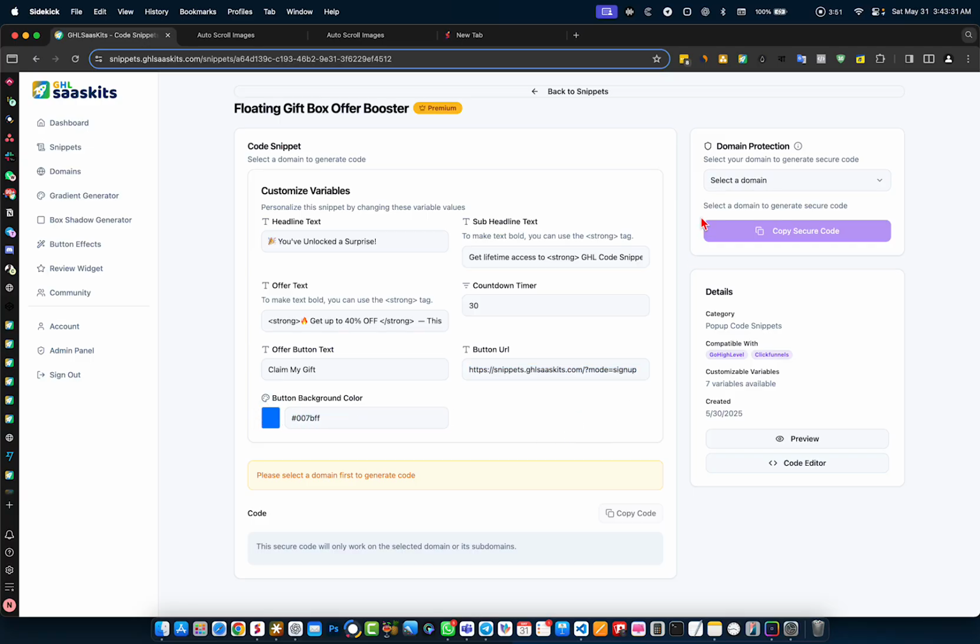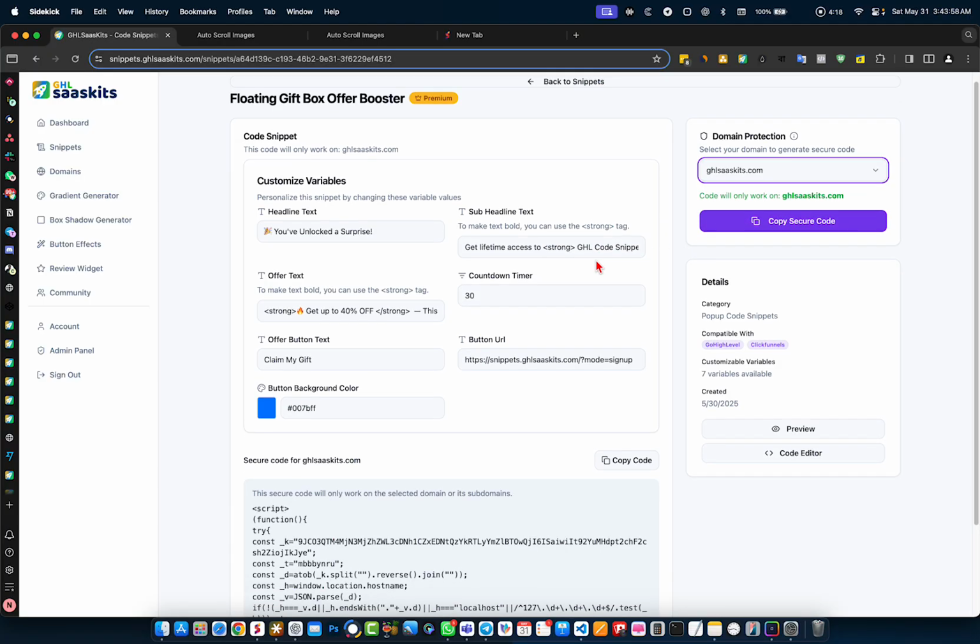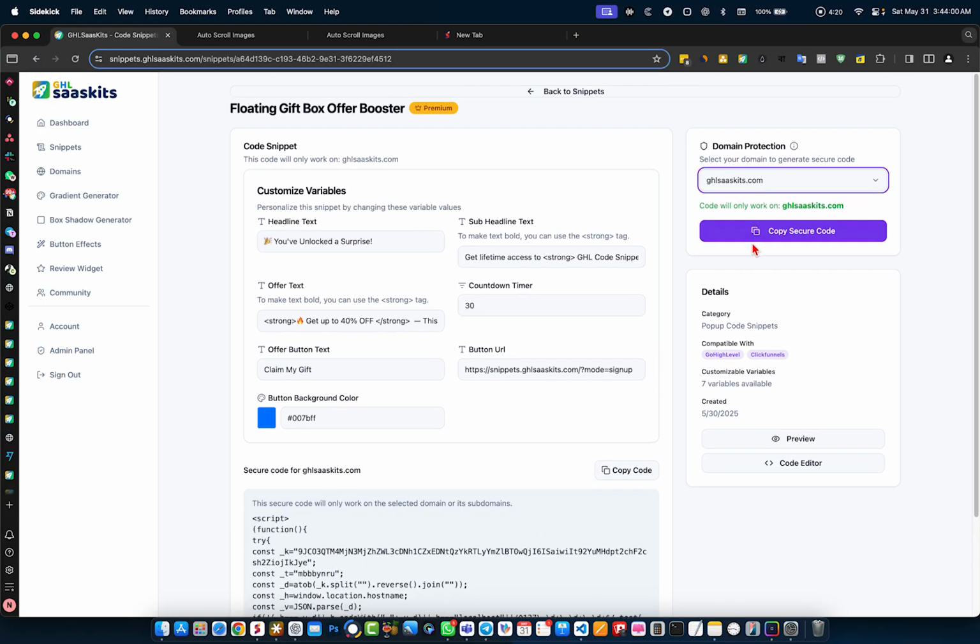After that, as you already know with the GHL Code Snippets library, you need to add your domain. If you don't have the domain integrated yet, just go to the domain tab and add your domain. Once you've added the domain, from this drop-down menu you will see the domain that you already added, and select the domain where you want to install this code snippet. Just select the domain and instantly it will generate the code for you. Just copy this button and then go back to your GHL page builder.